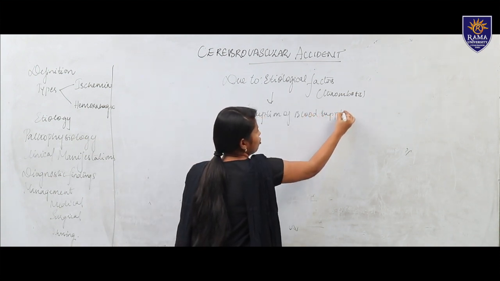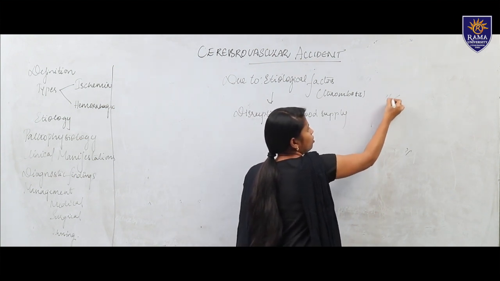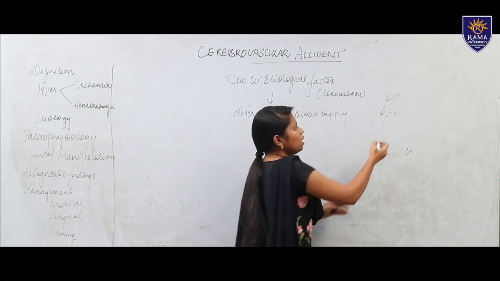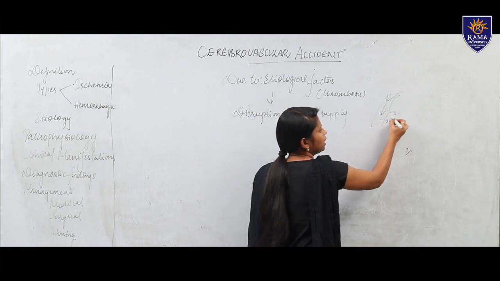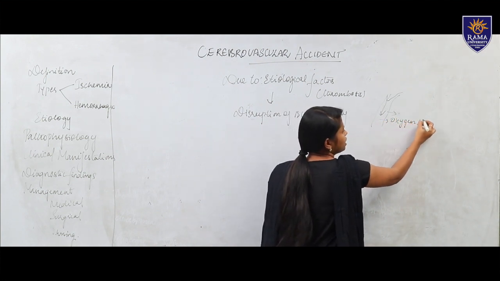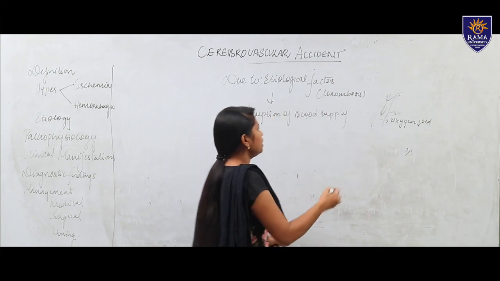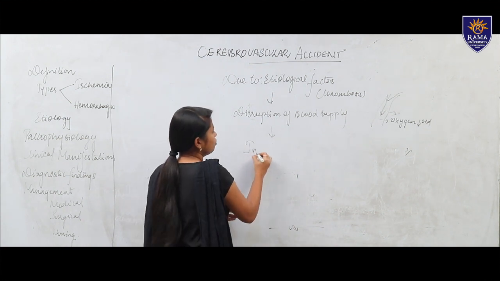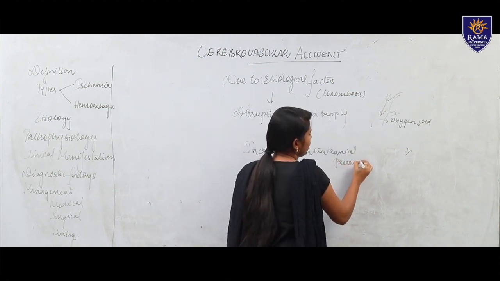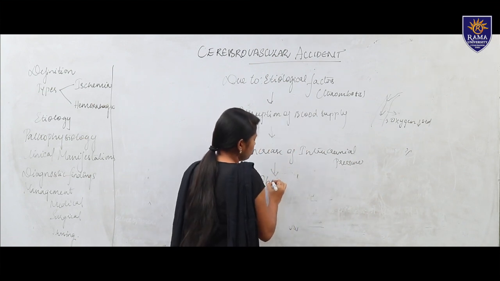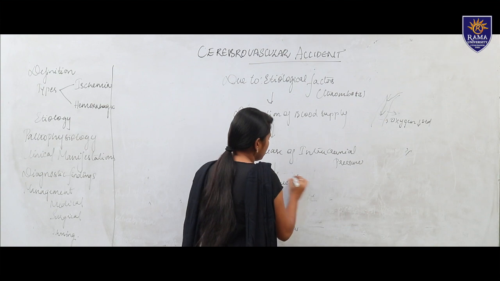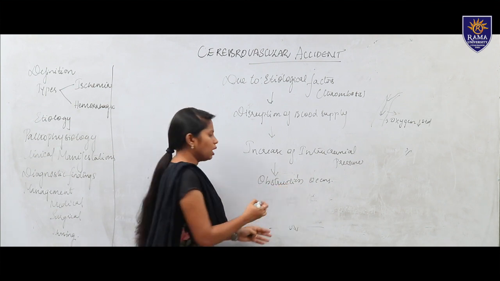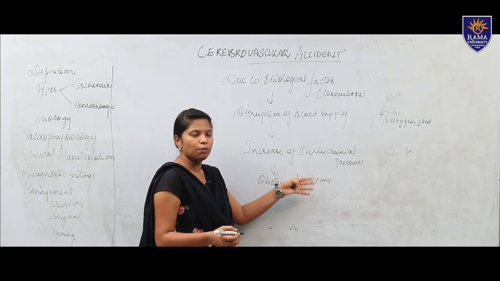When there is a disruption of blood supply, if it is an artery like this, when the flow is good, normally the brain function will be good. Now the flow is interrupted. Here the oxygen is getting low, it is getting decreased. When it is decreased, there is a disruption of blood flow, so there is an increase of intracranial pressure, which leads to obstruction. It occurs due to plaque or thrombotic clot or embolism. When the obstruction occurs, the oxygen is completely disturbed.